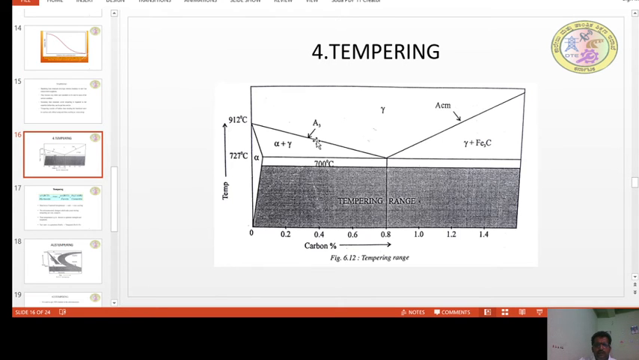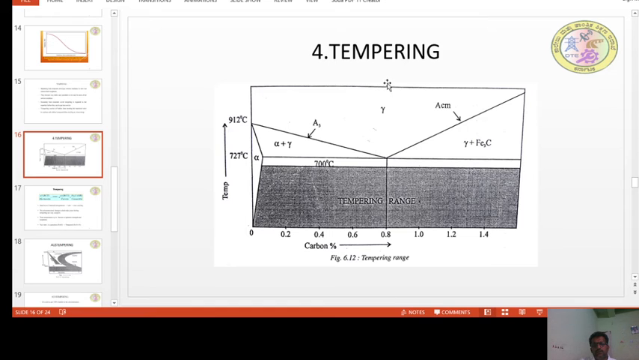And this is the phase diagram for tempering. You can see here that both hypo and hypereutectoid steels are heated just below the lower critical temperature. That is what the critical temperatures are.